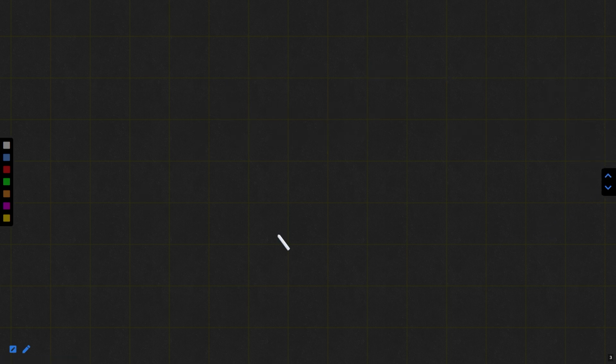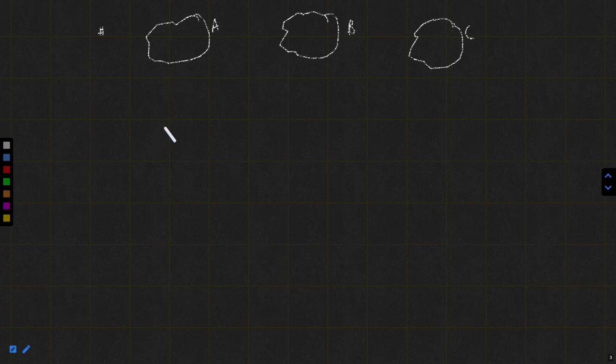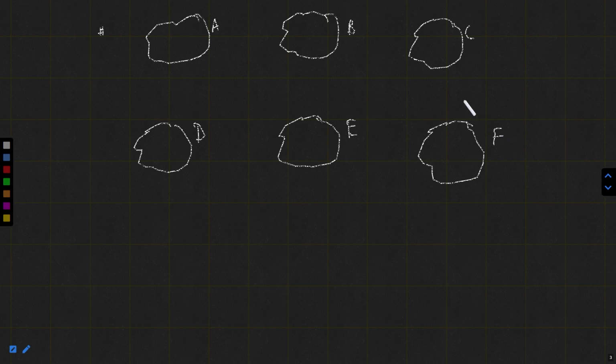Let's come to the law of definite proportion. Suppose you are at your home. I am giving you six situations. You are at place A, then place B, place C, place D, similarly E, then F. Six places are there.